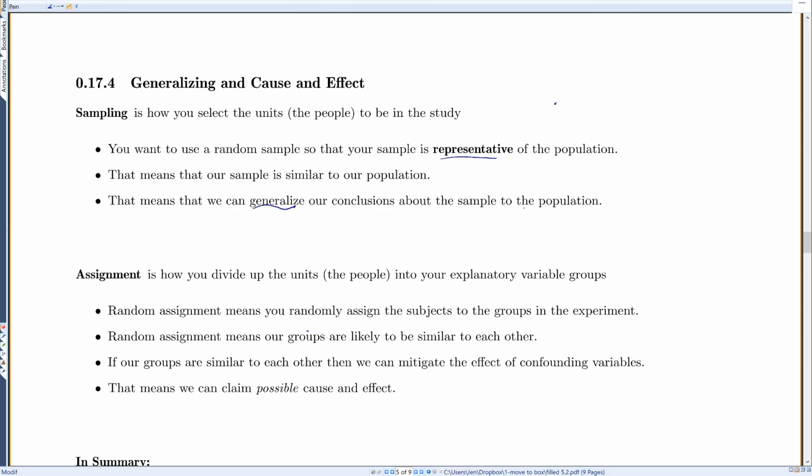Now, that's sampling. That is different from assignment. These are two different things. They seem kind of similar, but they're two different things. Assignment is how you divide up the units or people into your explanatory variable groups. Random assignment means we randomly assign the subjects to the groups in the experiment. Random assignment means our groups are likely to be similar to each other. And if our groups are similar to each other, then we can mitigate the effects of confounding variables, and that means we can claim possible cause and effect.